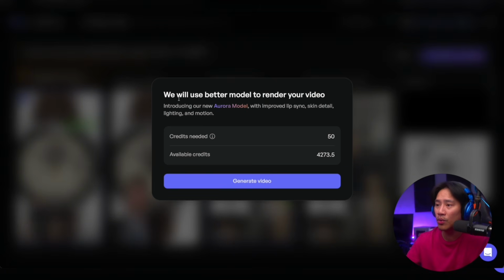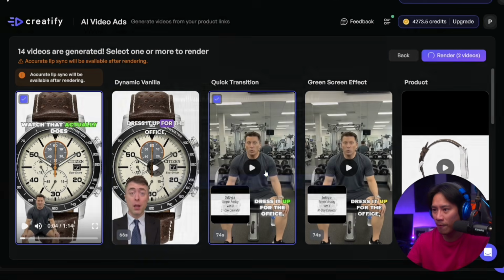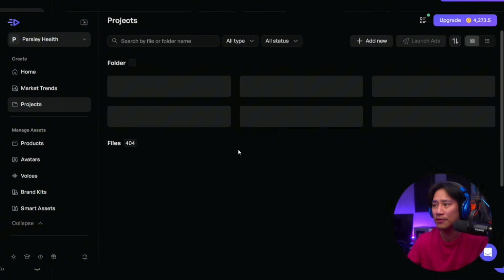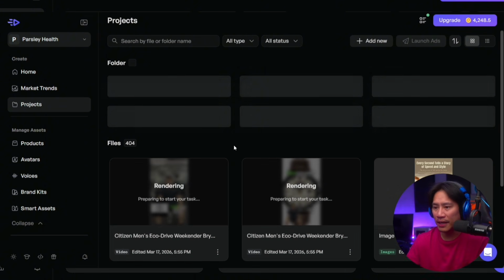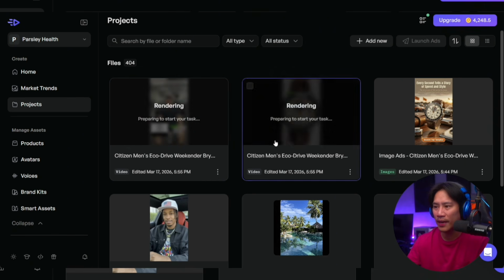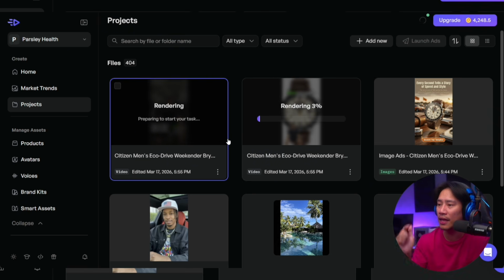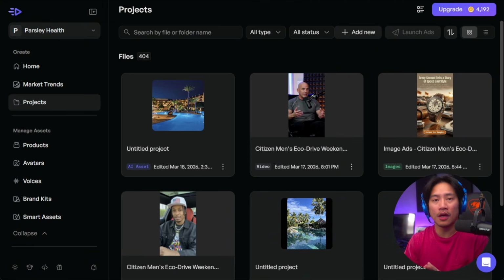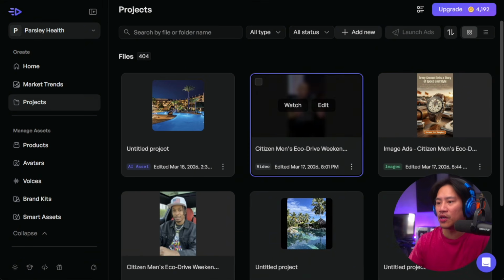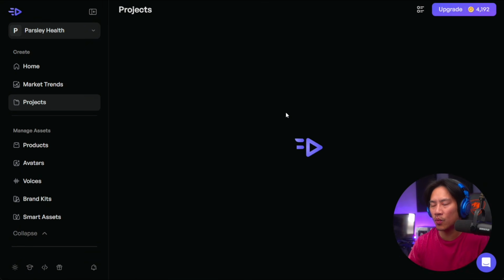So we will use a better model to render your video. Aurora model, 50 credits. That's not expensive at all, guys, for 2 videos. My gosh. Now it's rendering. It's gonna take some time to prepare the actual video, so stay tuned. Let's check out the result that we got. Let's click on watch, and let me boost up the volume a little bit so you can hear.